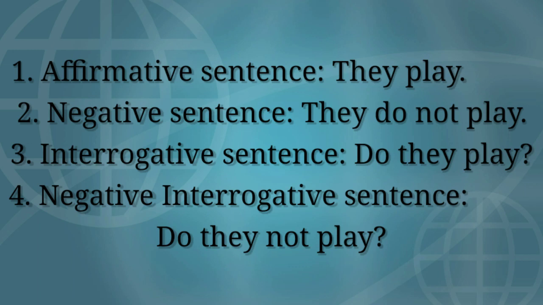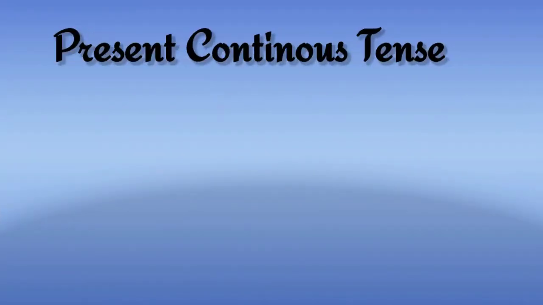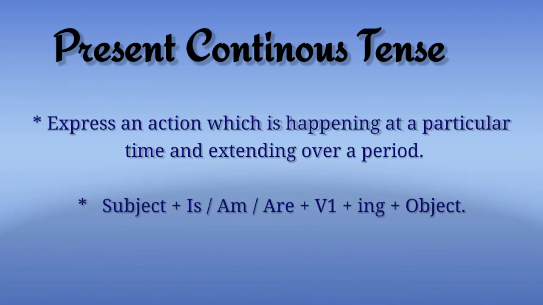Now, as far as present continuous tense, it is used to express an action which is happening at a particular time and extending over a period. In this case, we form a sentence as formulated: subject plus is, am, are plus first form of verb plus ing plus object. Here is, am, are are helping verbs which are used with the verb.